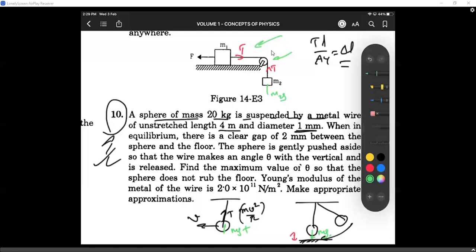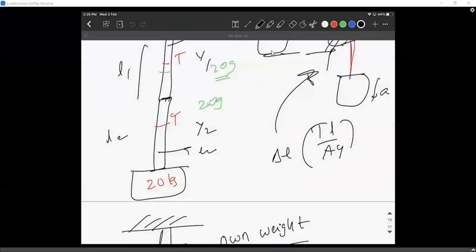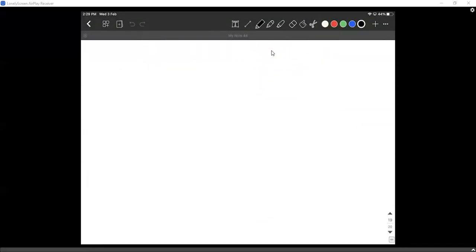Because of this tension, there will be a small elongation. If that small elongation is exactly equal to this gap, the body will touch the floor. That is what is asked in the problem. Let me draw that here.